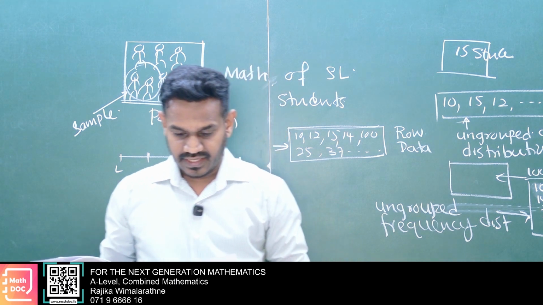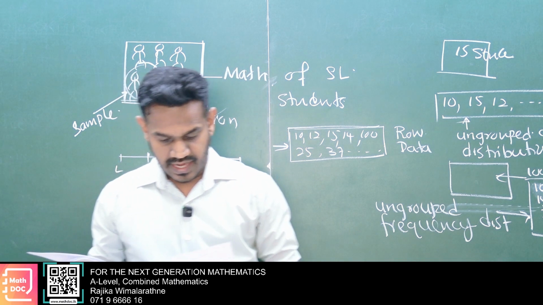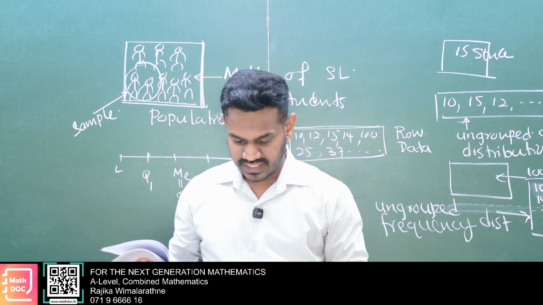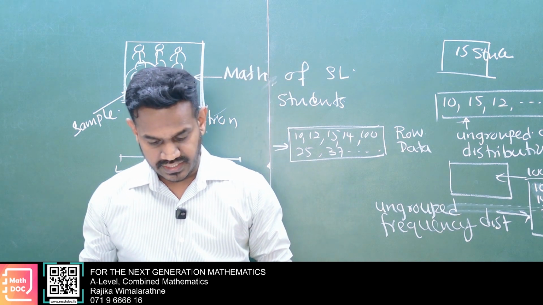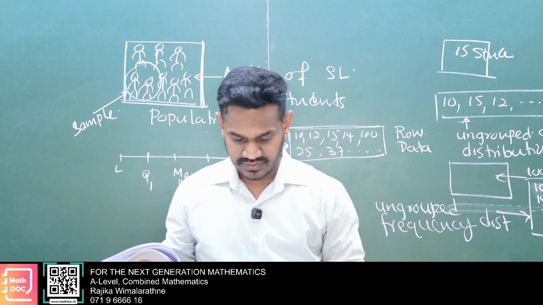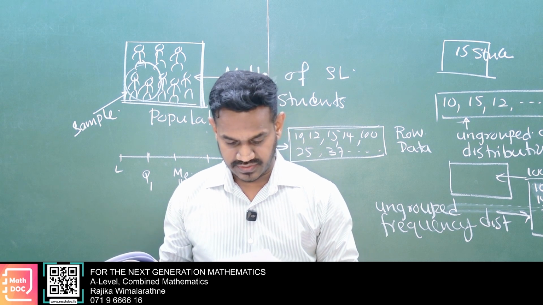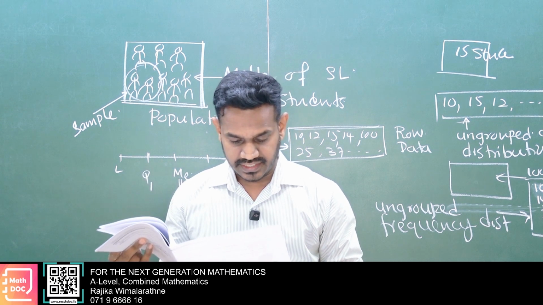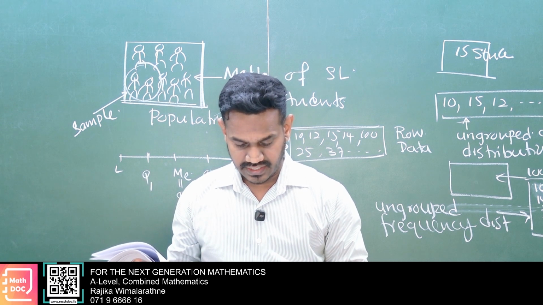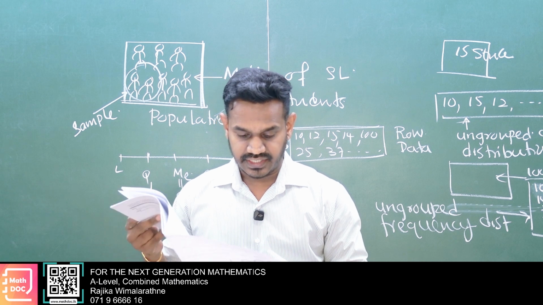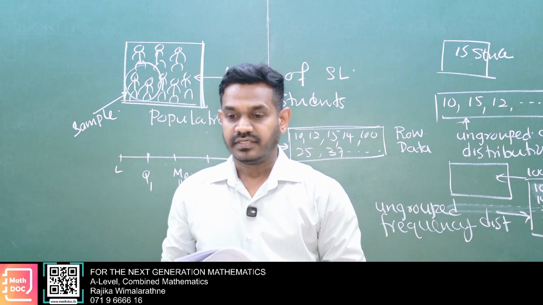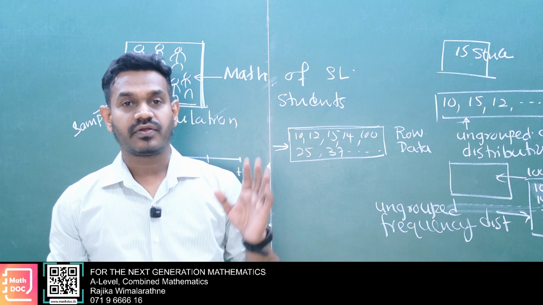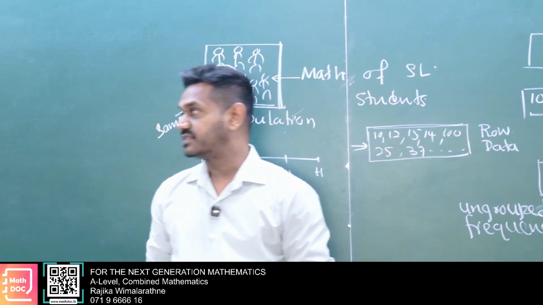Okay. Then I told you there are two different data types: qualitative variables and quantitative variables. Qualitative represents qualitative data, and likewise we have quantitative data. Further, we have quantitative data. See this one now.